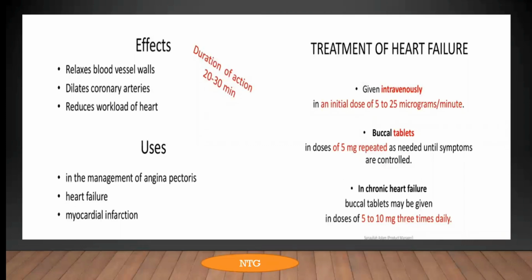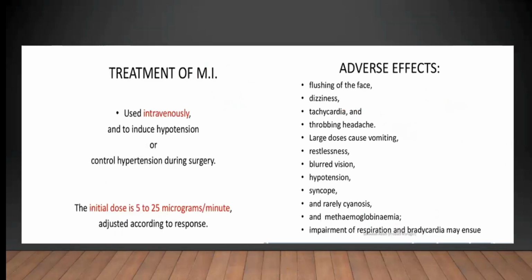NTG relaxes blood vessel walls, dilates coronary arteries and reduces workload of the heart. Duration of action is 20 to 30 minutes. Uses are in angina pectoris, heart failure or MI. For treatment of heart failure it is given intravenously at an initial dose of 5 to 25 microgram per minute. Buccal tablets in a dose of 5 milligram, repeated as needed until symptoms are controlled. In chronic heart failure, buccal tablets may be given in a dose of 5 to 10 milligram 3 times daily. For treatment of MI it is used intravenously, and to induce hypotension or control hypertension during surgery. The initial dose is 5 to 25 microgram per minute, adjusted according to response.